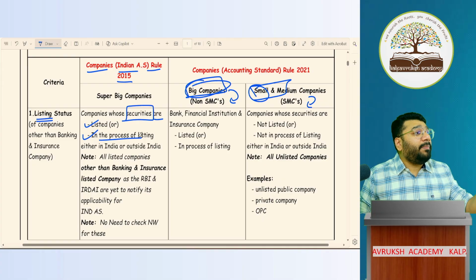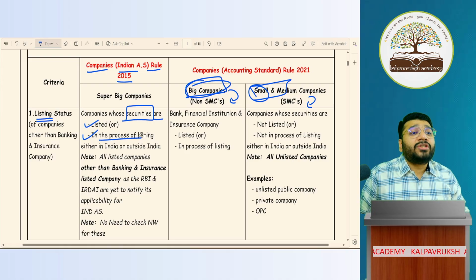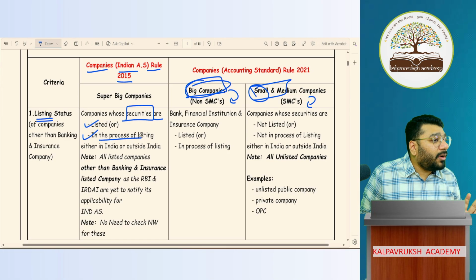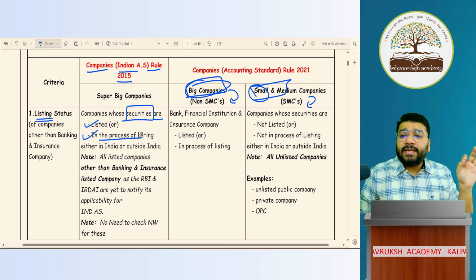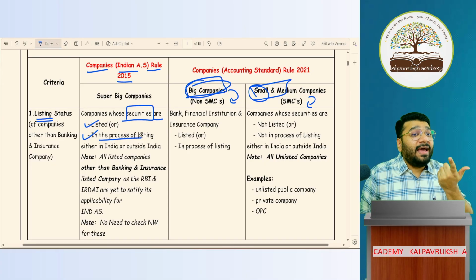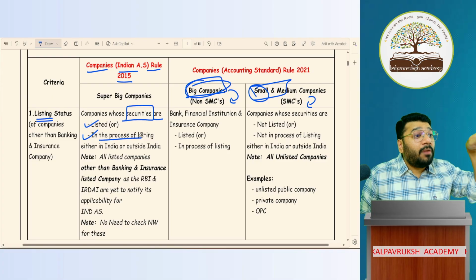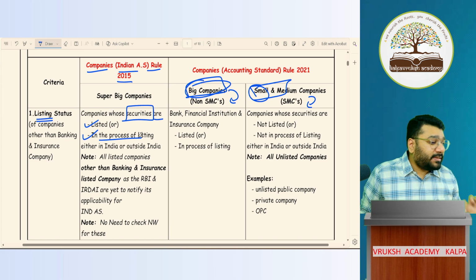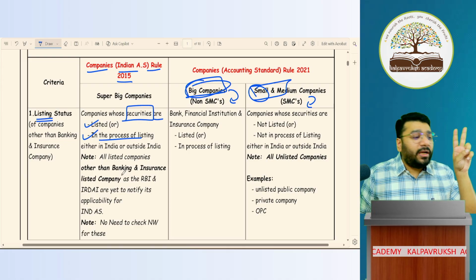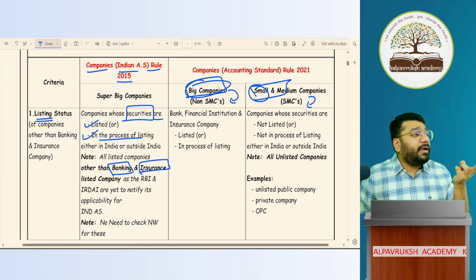Listing process, for example, right now I gave example, Milky Mist is in the process of listing their shares in the stock exchange. So they have already started applying Ind-AS in their financial statement. Got it, not got it? So any company whose securities are already listed or are in the process of listing, where either in India or outside India, they have to compulsory apply Ind-AS. In this, who is excluded? 2 companies are excluded. One, banking company. Second is insurance company.